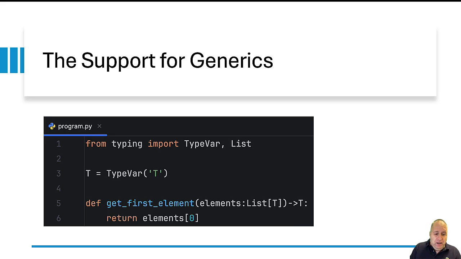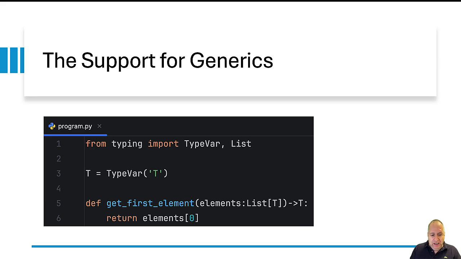However, if you look at line 3, you can see that T is assigned with the value we get when instantiating TypeVar and passing over the letter T. That means that whenever you see T in the definition for getFirstElement, then you can imagine that it is a specific type that we don't know what is that type when we define the function, but we know that when the function will be executed, will be invoked, then the type of those elements, the list elements, that would also be the type of the returned value.